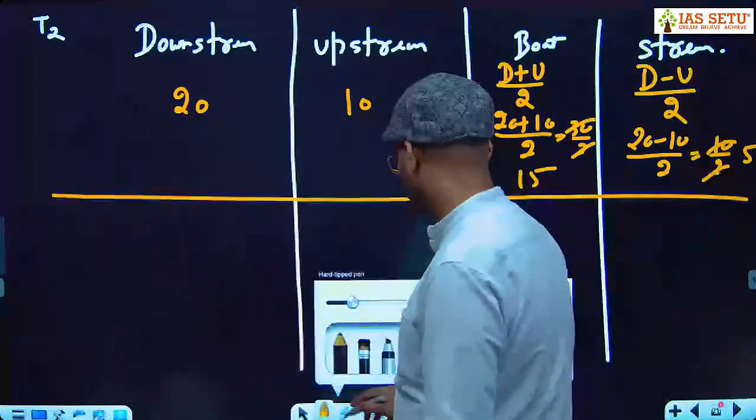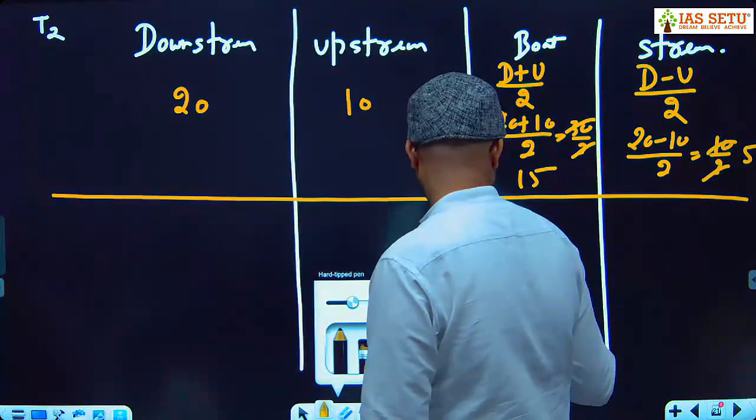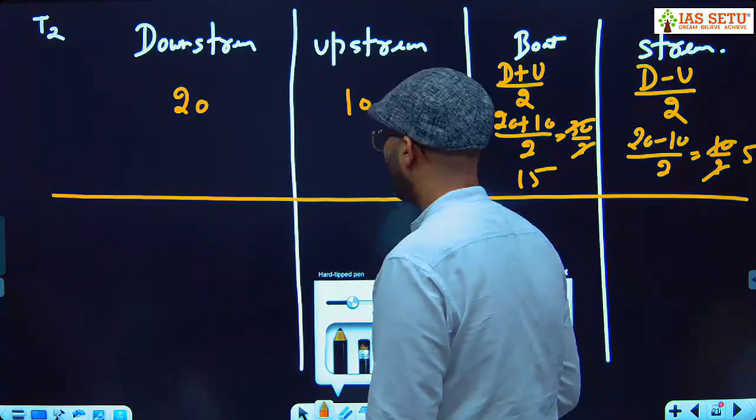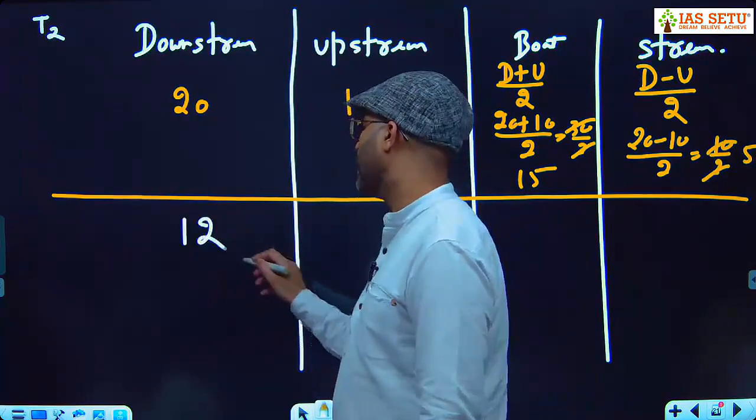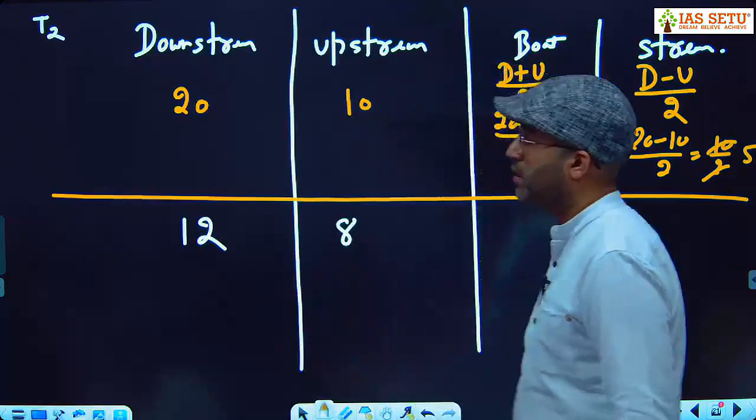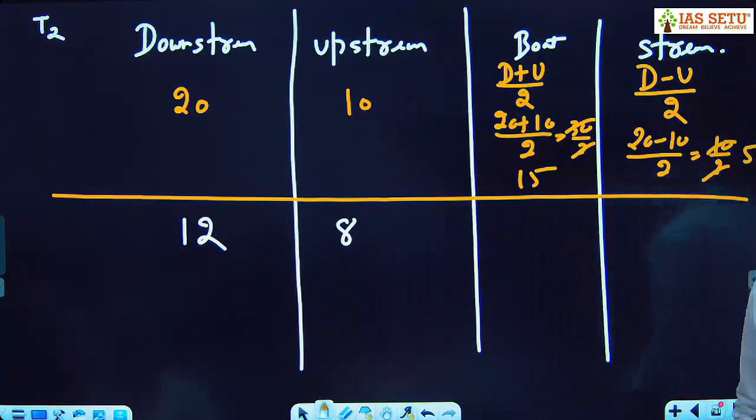Second question. 12 and 8. Downstream is 12 kilometer per hour. Upstream is 8 kilometer per hour. We have to find the speed of the boat.